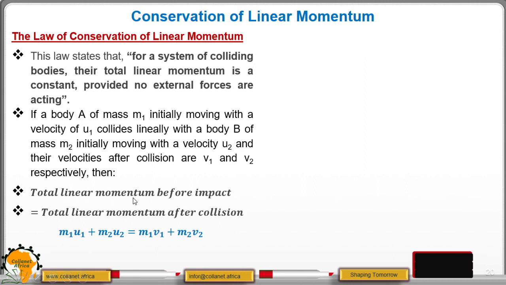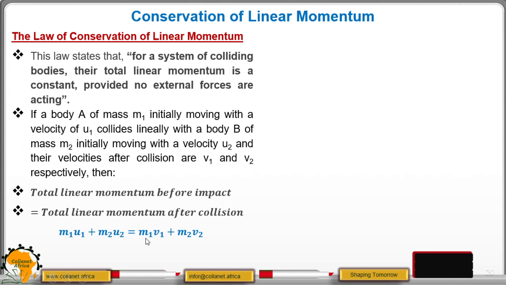So when we talk of the momentum before the impact, we are going to refer to the initial velocities, which implies that because there are two bodies there, we can consider the momentum due to body A and the momentum due to body B. This will give us m1 multiplied by u1, that is the momentum for the first body, then m2 multiplied by u2; you add the two. This is the momentum of body A and this is the momentum of body B. Then after collision, they attain different velocities, which we call the final velocities v1 and v2.